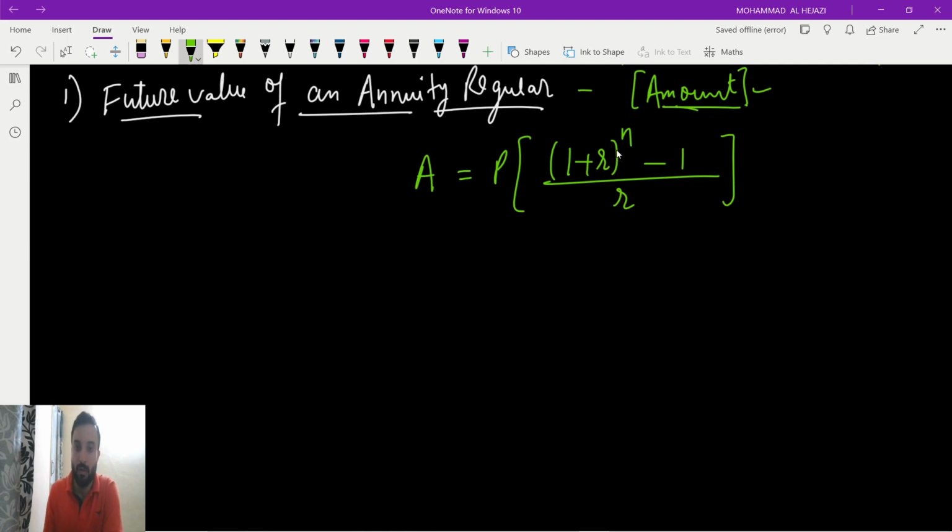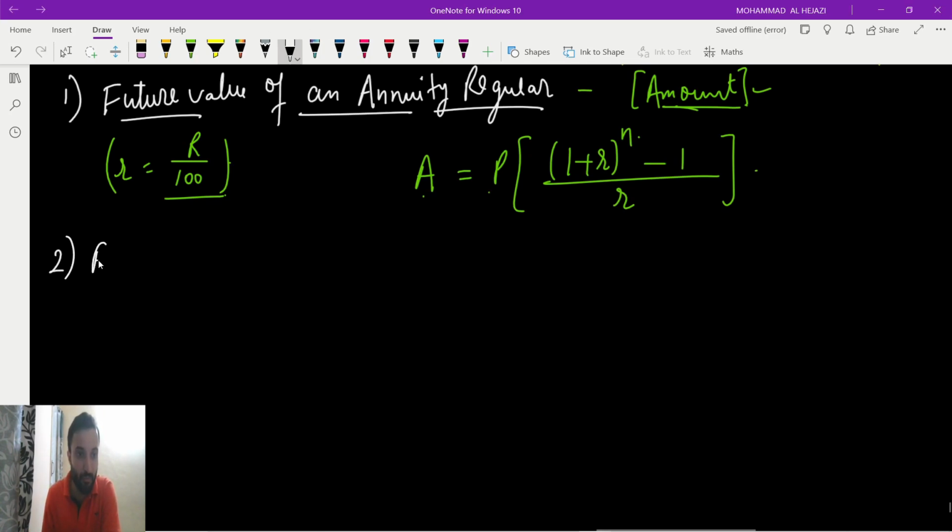Very important: n is the time, a is the amount, p is the principal. Small r, remember, small r is capital R by 100. Don't make the mistake of thinking small r is only the rate of interest; it is the rate of interest divided by 100. Keep that in your mind. So for future value of annuity regular, if they say find the amount, amount equals principal into 1 plus r power n minus 1 by r.